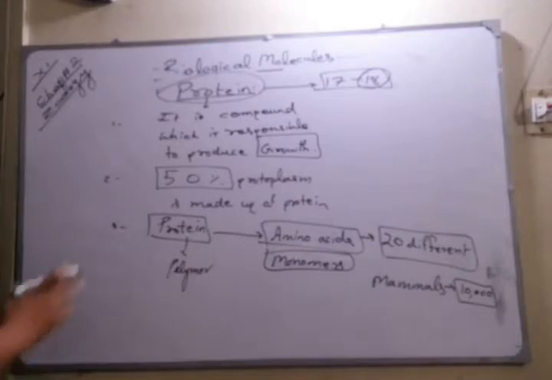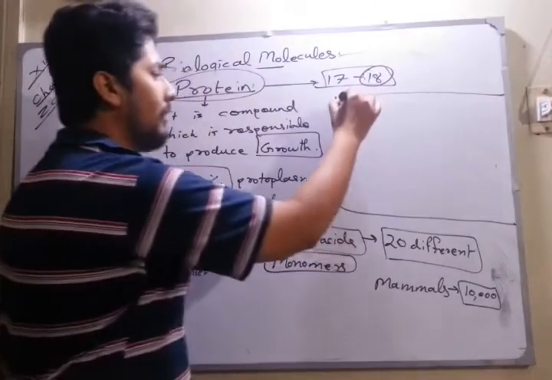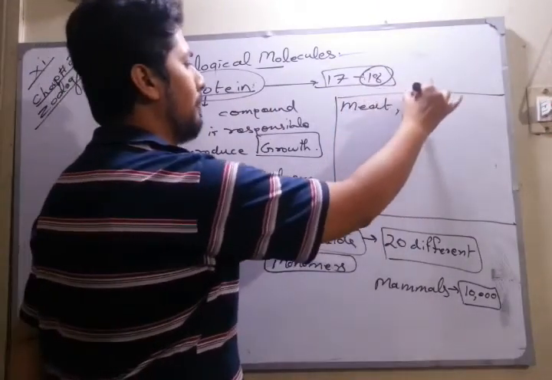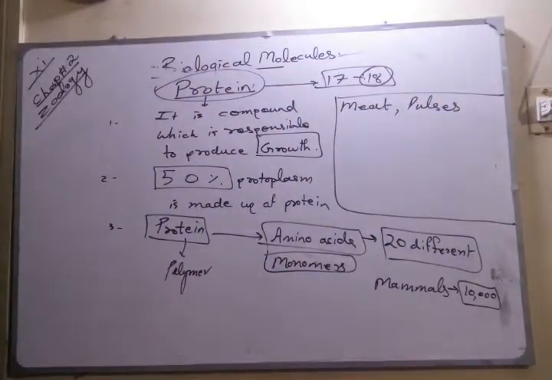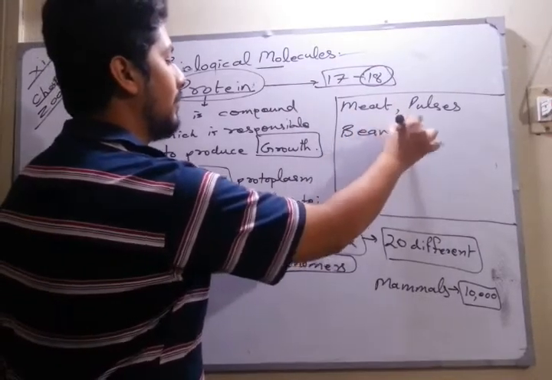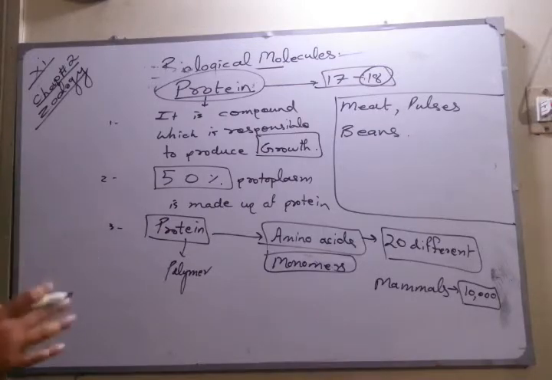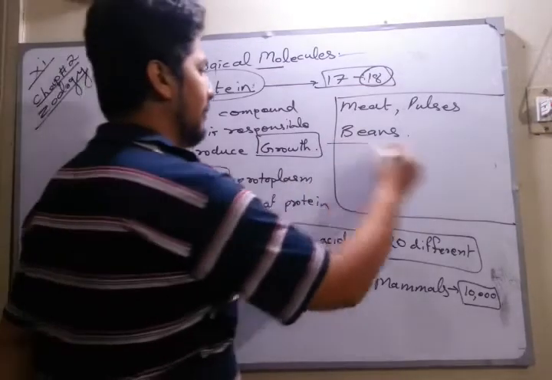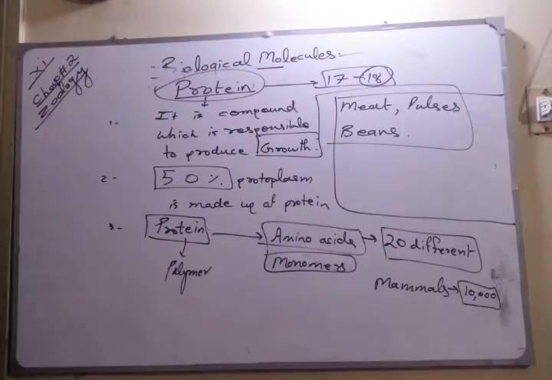That is the basic thing. What are the sources of protein, from where do we get protein? We get protein from meat, pulses, beans. Not rice, rice is full of carbohydrate. These are the main sources of protein, and we can get it from milk as well. But the main sources would be meat, pulses, beans, grams.